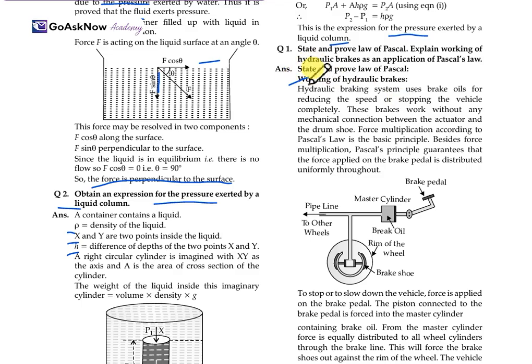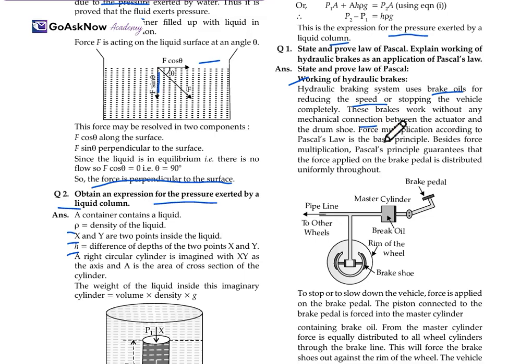Working of hydraulic brakes. The hydraulic braking system uses brake oil for reducing the speed or stopping the vehicle completely. What actually is the hydraulic brake and how does it work? These brakes work without any mechanical connection between the actuator and the drum shoe, as you can see from this diagram. There is also force multiplication according to Pascal's law.